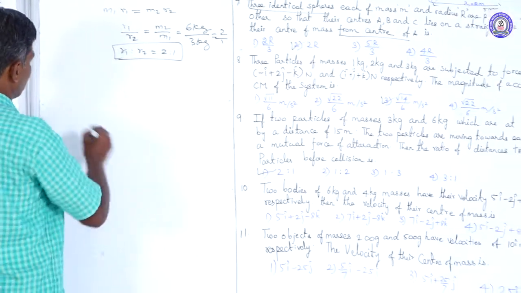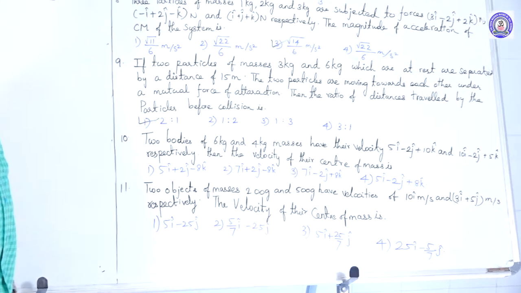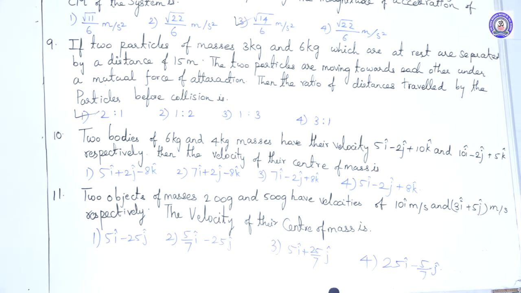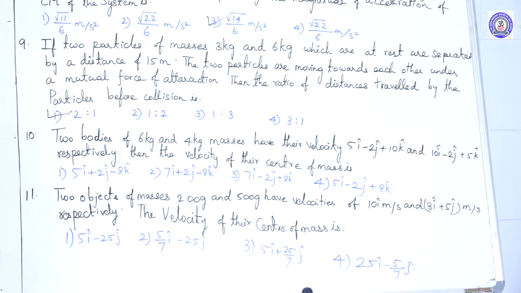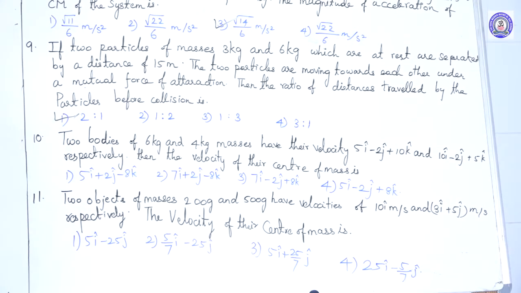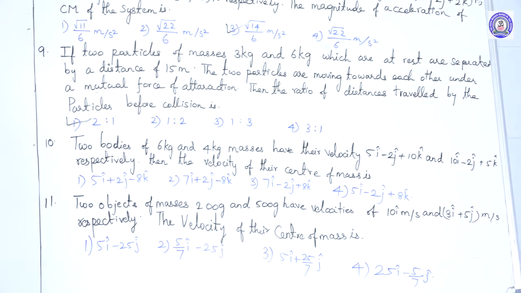So next one is the 10th one. Two bodies of 6 kilogram and 4 kilogram masses have velocities 5 i cap minus 2 j cap plus 10 k cap for the first one, velocity v1 vector, and the second one velocity is 10 i cap minus 2 j cap plus 5 k cap respectively.